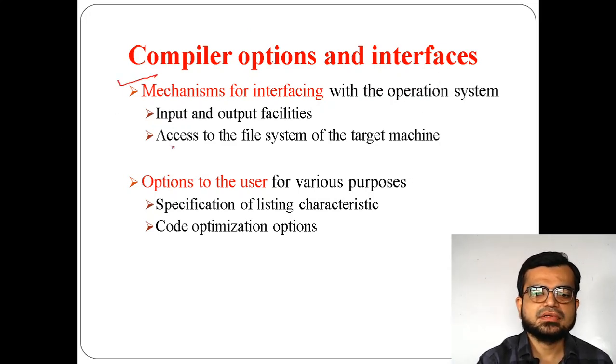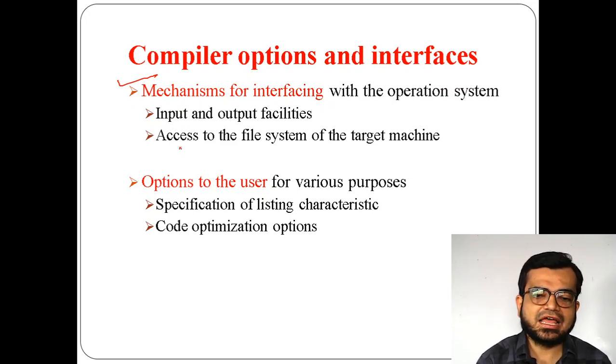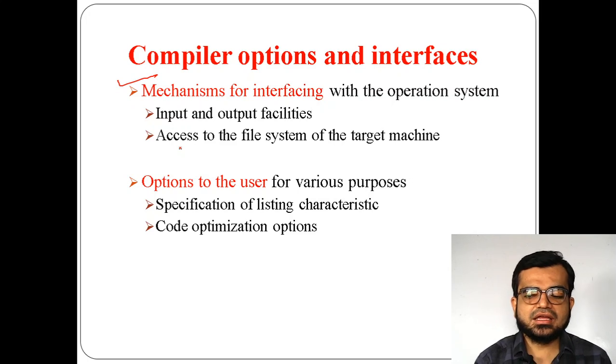The next thing is options to the user, for various purposes. That means how you are using them. For example, code optimization options are there. If a language is there and I want to include some more extra features on it, can I use them for that purpose?